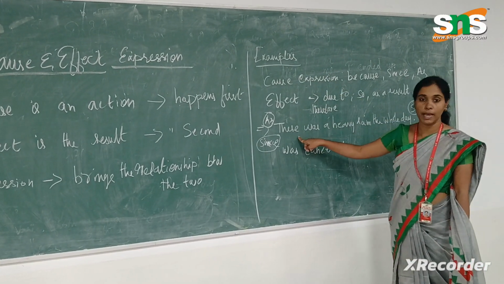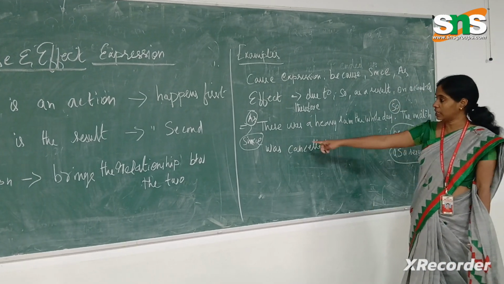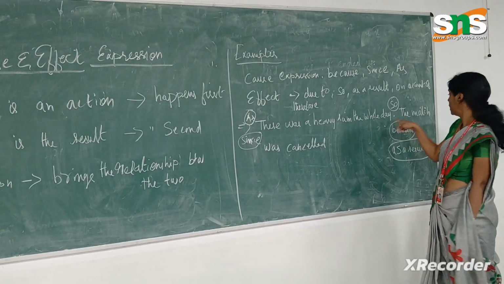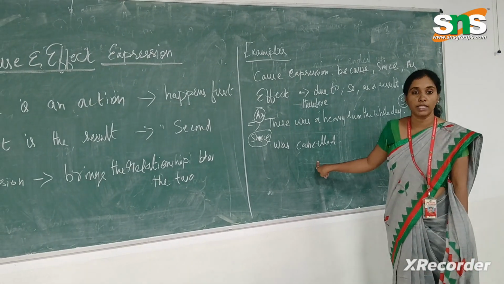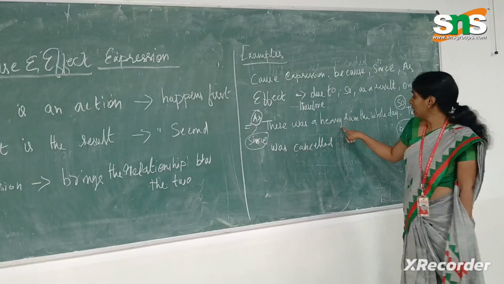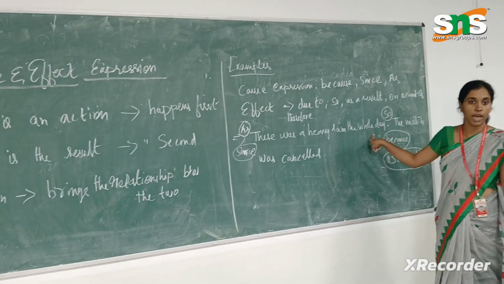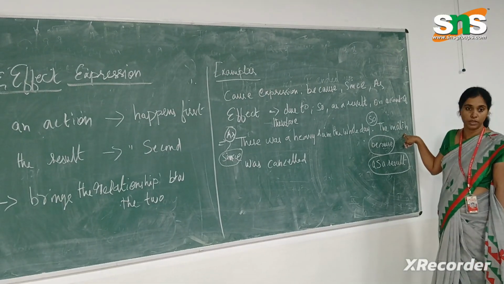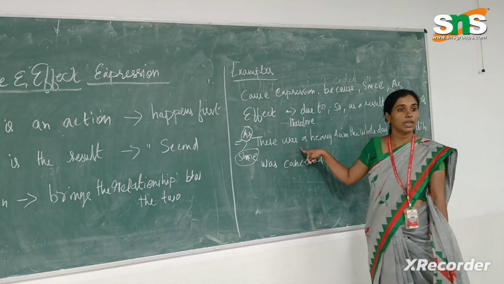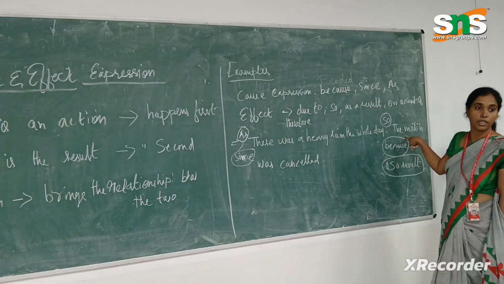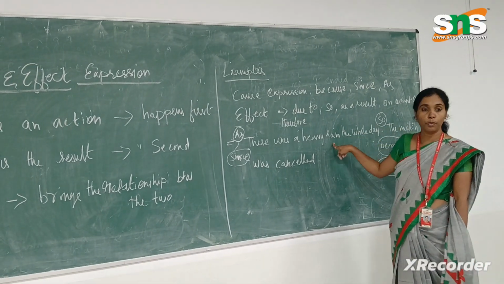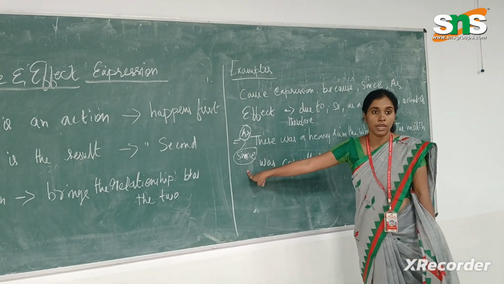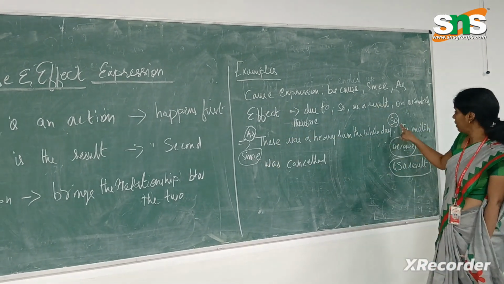Here I have an example which I would like to explain in detail. There was a heavy rain the whole day. That is one sentence. And the match was cancelled. Here, there was a heavy rain the whole day is the action that happened first, followed by the match was cancelled, the action that happened second. So we take the first sentence as the cause and the second sentence as the effect. Now, to bring the relation between the cause and the effect, we can use either the cause expressing words or the effect expressing words.